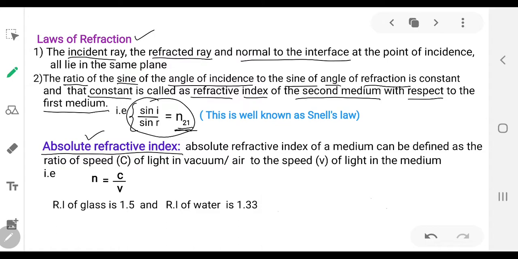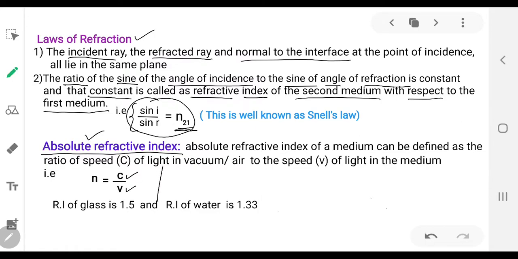In absolute refractive index, we compare the velocity of light in any medium with respect to the velocity of light in air or vacuum. What happens to the velocity of light when it enters from air or vacuum to any other medium? We take the ratio of the velocity of light in air or vacuum to the velocity of light in the medium.